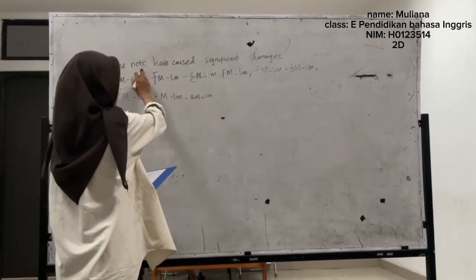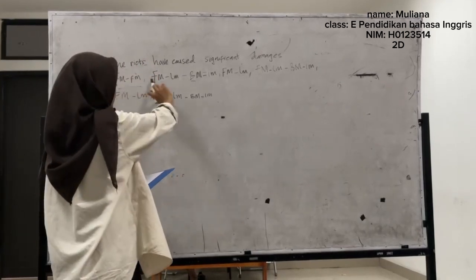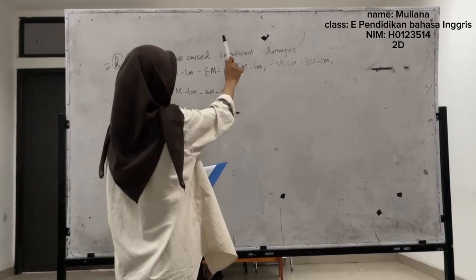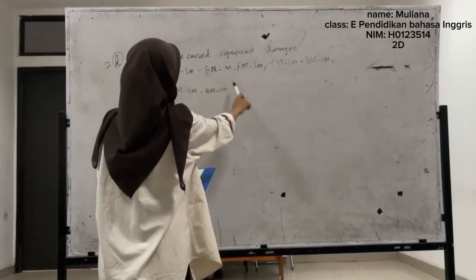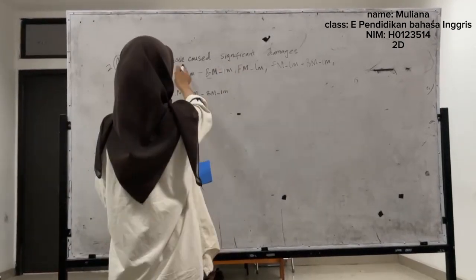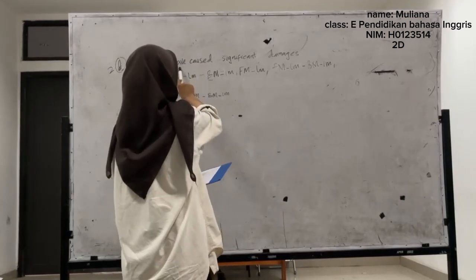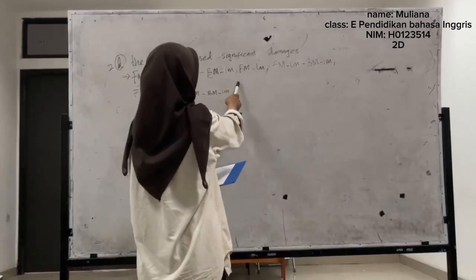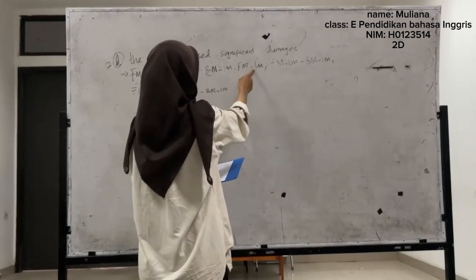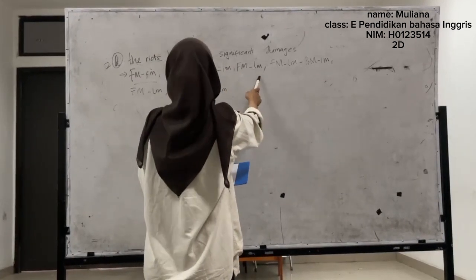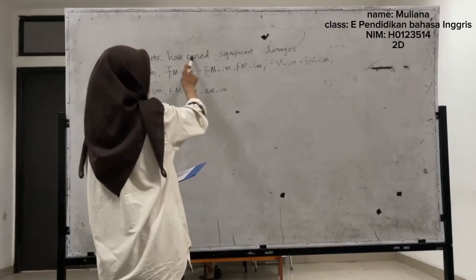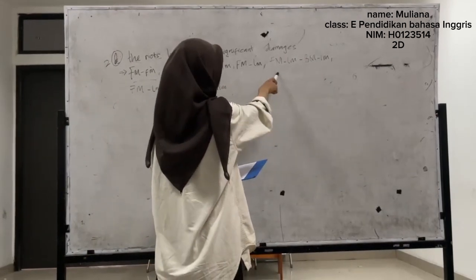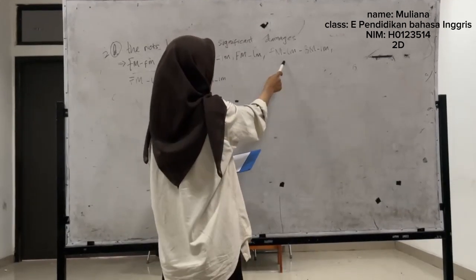Di sini ada S. S itu tipenya bond morfem dan subtipenya inflectional morfem. Kemudian F. F itu tipenya free morfem dan subtipenya lexical morfem. Kemudian House. House itu tipenya free morfem dan subtipenya lexical morfem.